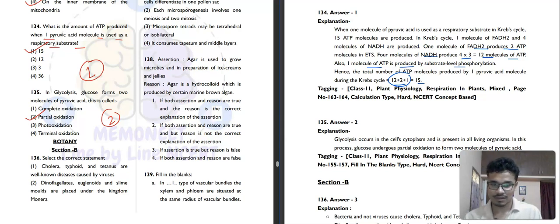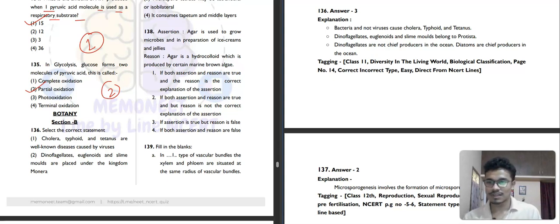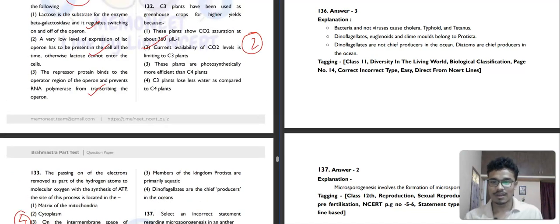Next, question number 136. It is saying select the correct statement. The first option is saying cholera, typhoid and tetanus are well known diseases caused by virus. No, these are caused by bacteria. Then dinoflagellates, euglenoids and slime molds are placed under the kingdom Monera. They are placed under kingdom Protista, not correct. Then members of the kingdom Protista are primarily aquatic. Correct. Dinoflagellates are the chief producers of the ocean. Dinoflagellates are not the chief producers of the ocean, they are the diatoms. So here the third option will be your correct answer.